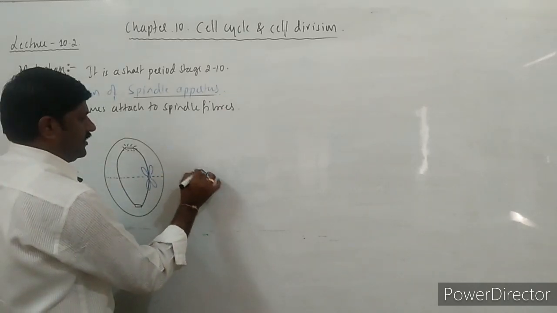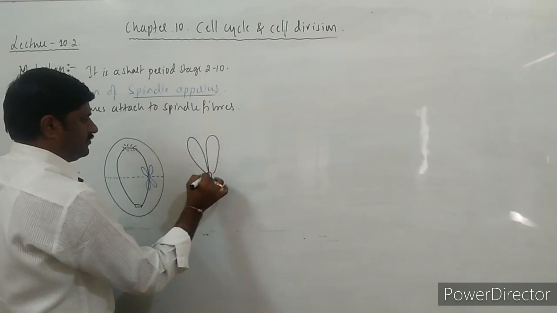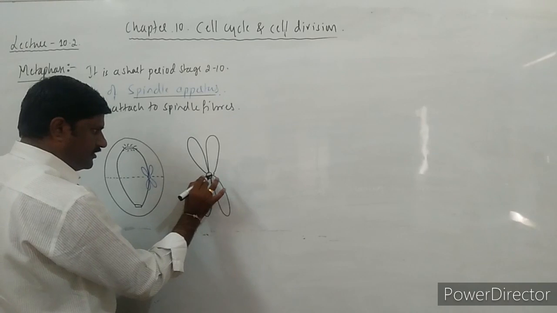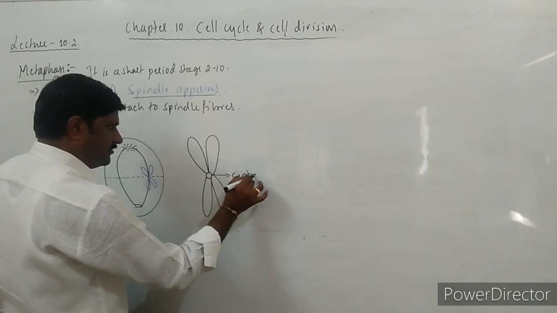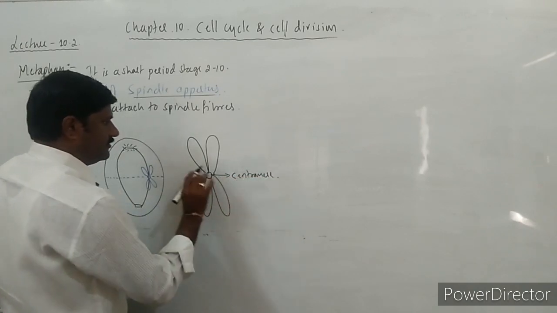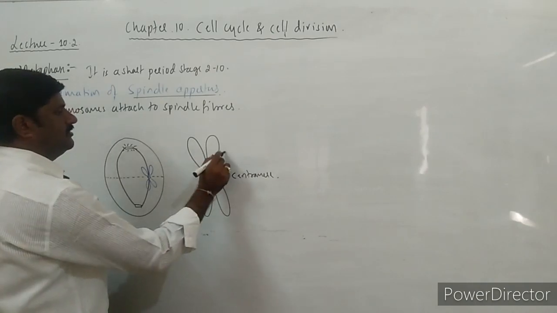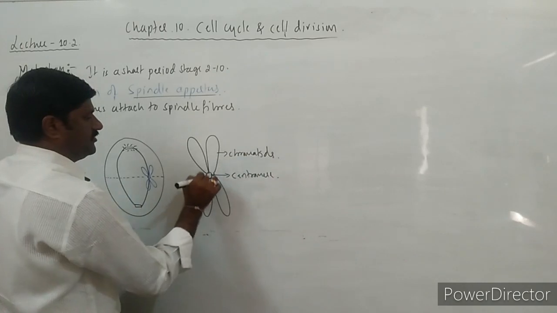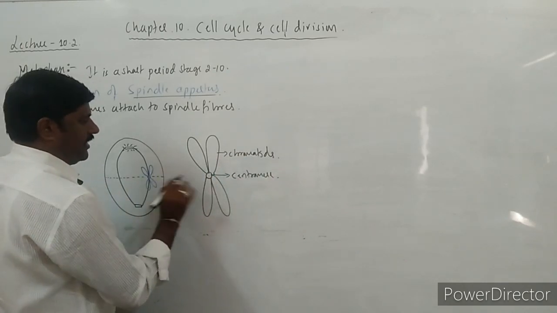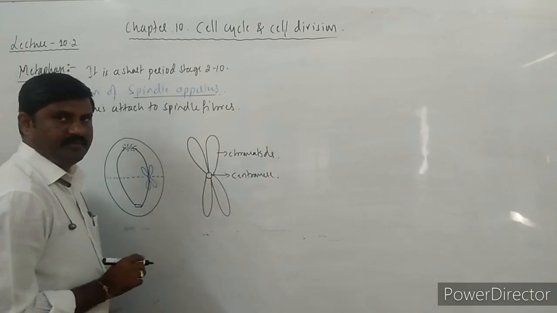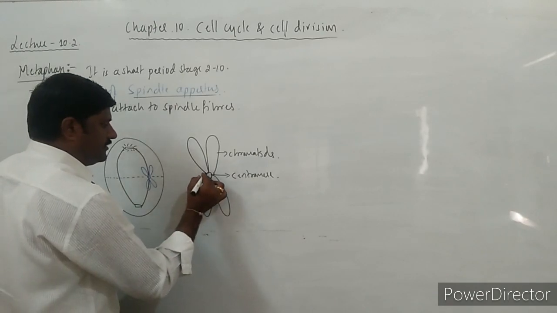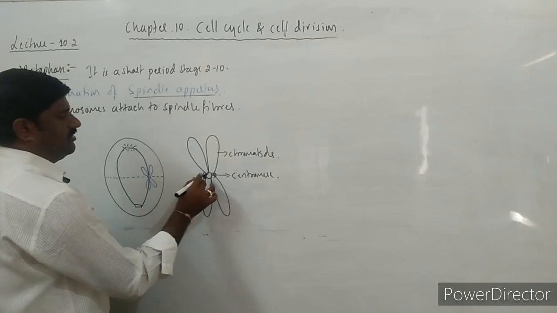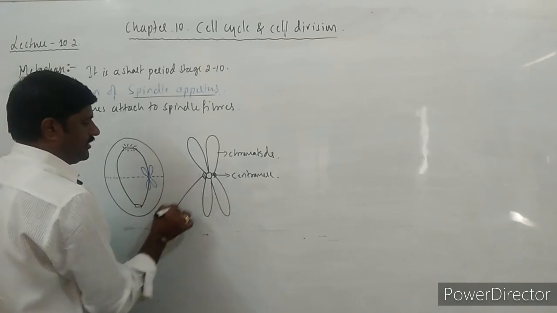How do they attach to the spindle fibers? Whenever you come across one chromosome, you know it has a centromere. These are chromatids, attached to the centromere, right? It is also called the primary constriction, to which a disc-shaped structure is attached on the centromere, and it is called the kinetochore.